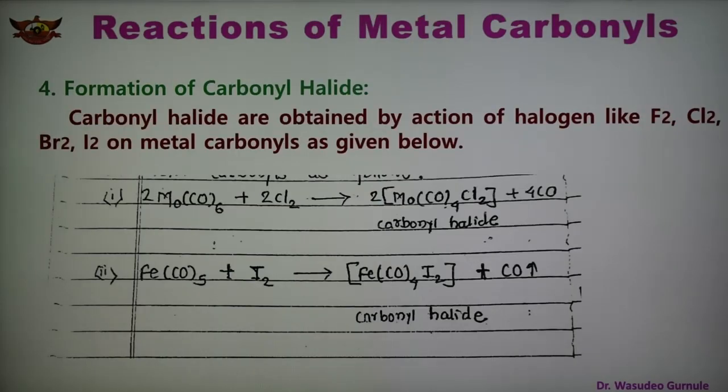And the fourth reaction is formation of carbonyl halide. Carbonyl halides are obtained by the action of halogens like F2, Cl2, Br2 or I2 on the metal carbonyl. So metal carbonyl reacts with halogens, that is fluorine, chlorine, bromine, iodine, giving the carbonyl halides. So see the reaction.